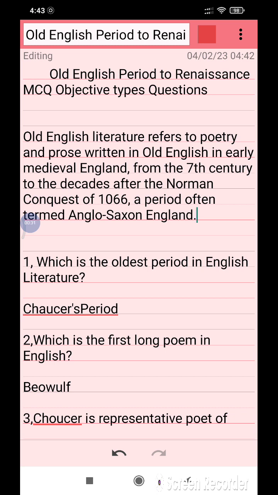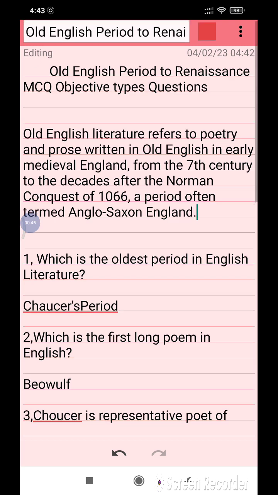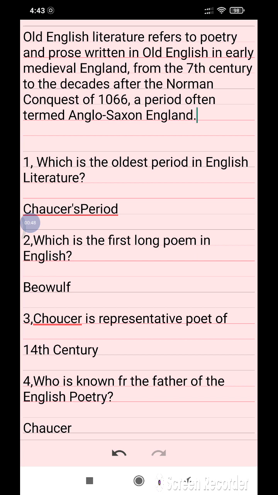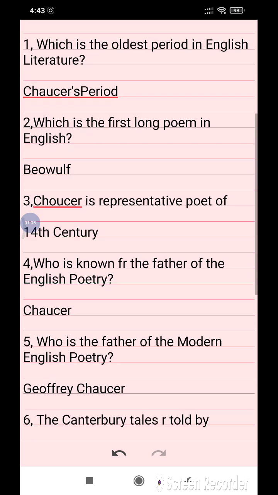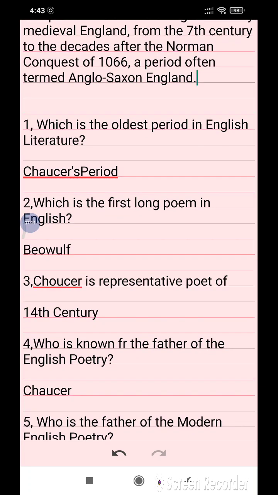Old English literature refers to poetry and prose written in Old English in early medieval England, from the 7th century to the decades after the Norman conquest of 1066, a period often termed Anglo-Saxon England.